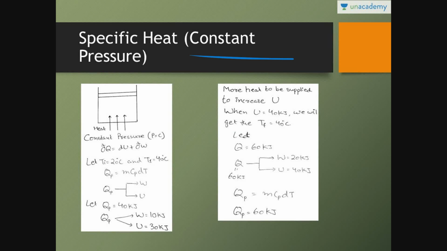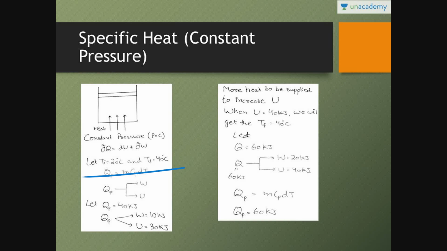Let us see what happens in constant pressure. In constant pressure, same dQ is equal to dU plus dW, but in constant pressure, work transfer is not equal to 0. But in constant volume, work transfer was equal to 0. So we have supplied heat Q. Q has two forms, W as well as internal energy. Now let us suppose the condition is same. The initial temperature is 20 degree Celsius and the final temperature we want is 40 degree Celsius.